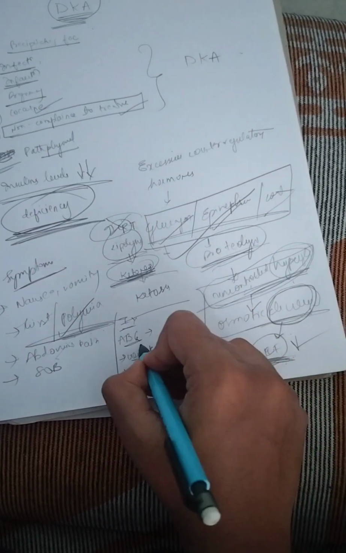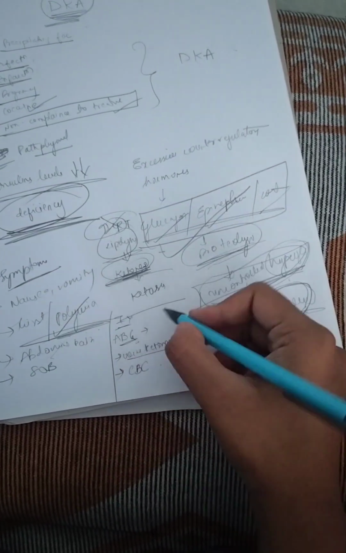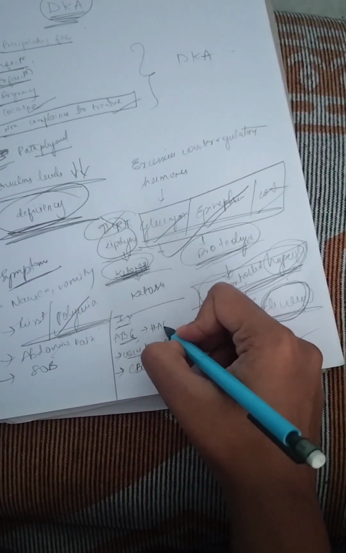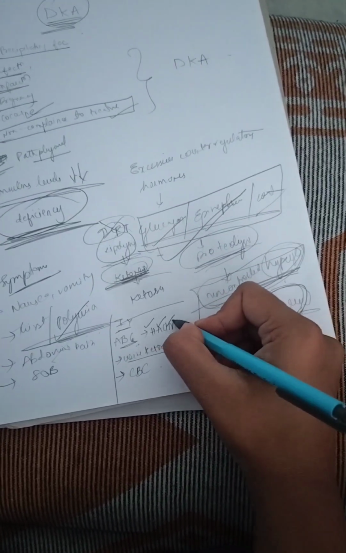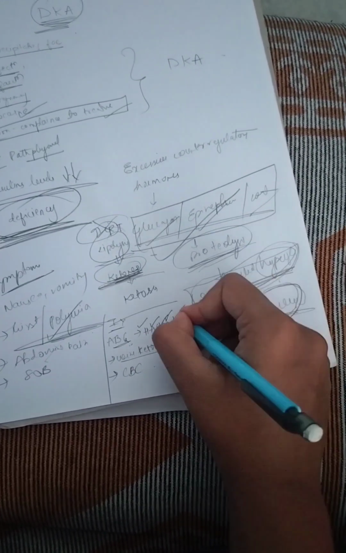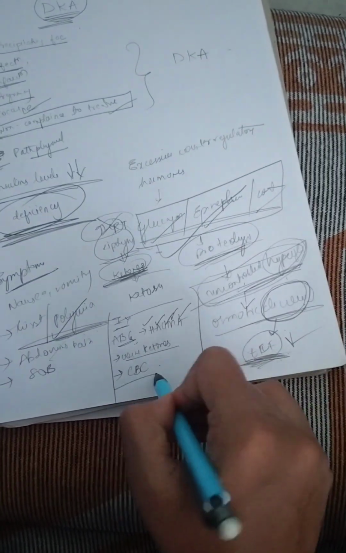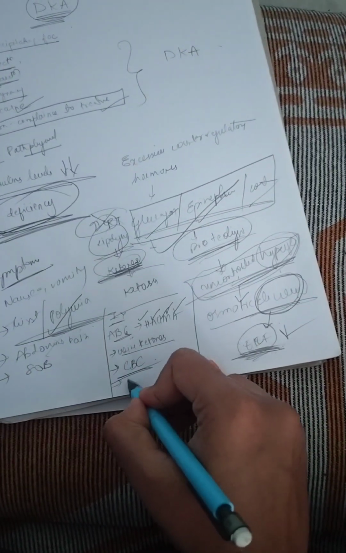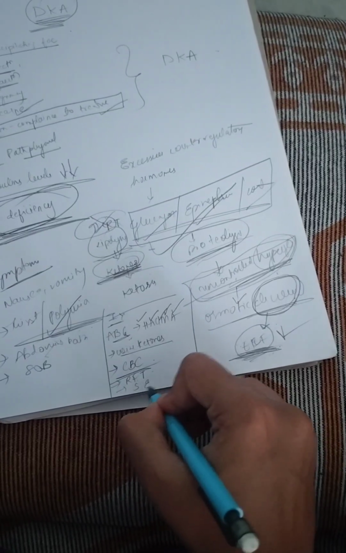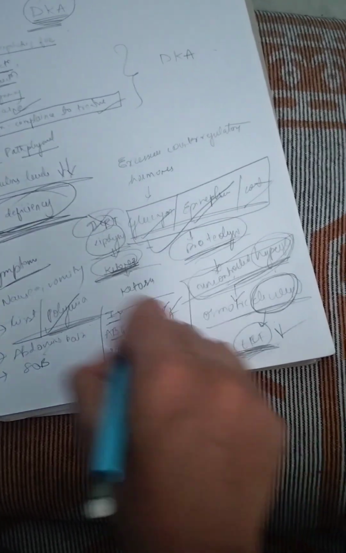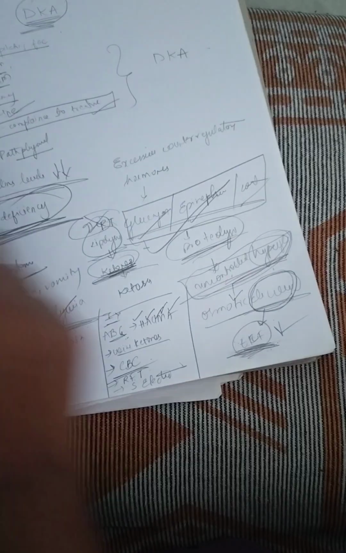Next, in ABG, what happens? It is HAGMA, that is high anion gap metabolic acidosis, right? These are the things. And what else you have to do? We have to do RFT, renal function test. We have to see for electrolytes. These are the things we have to investigate.